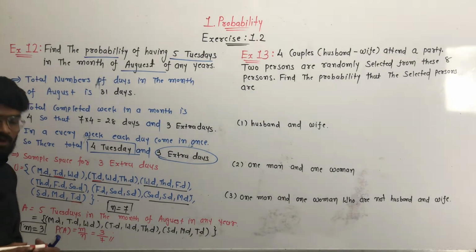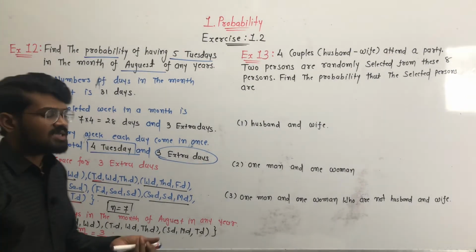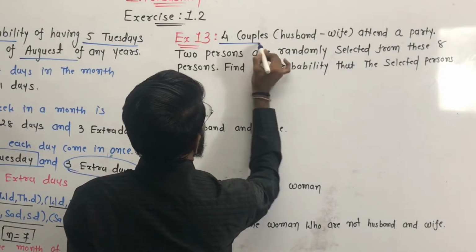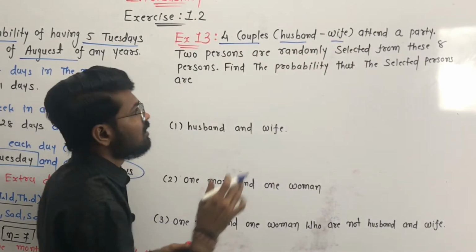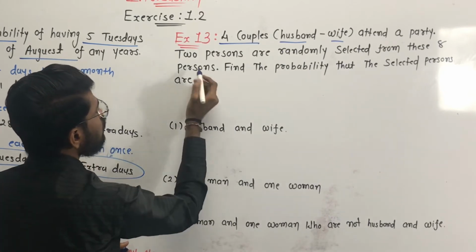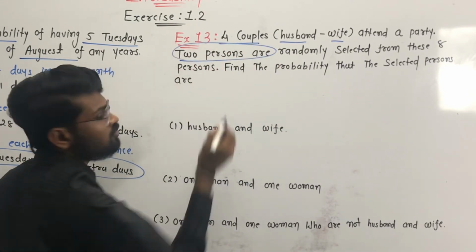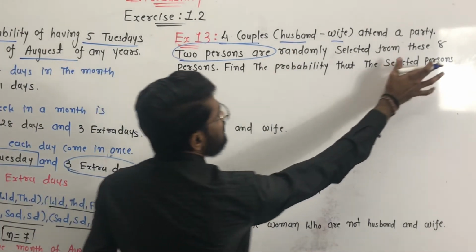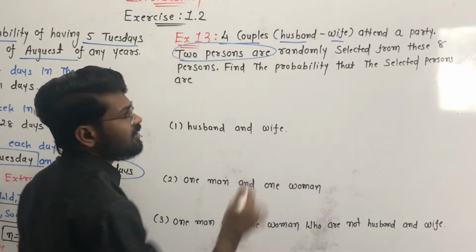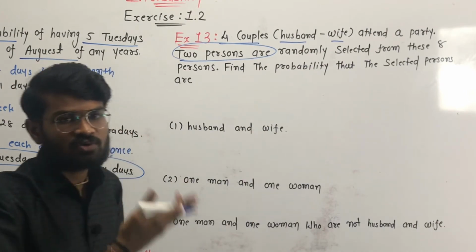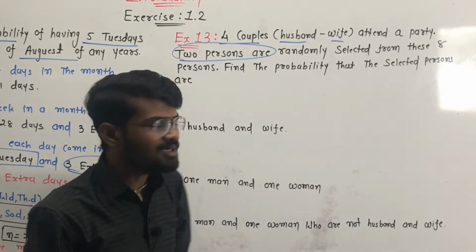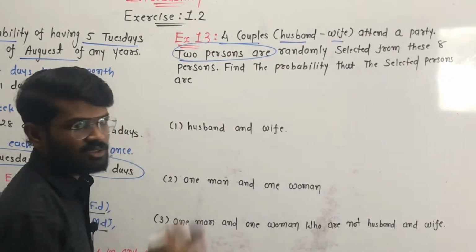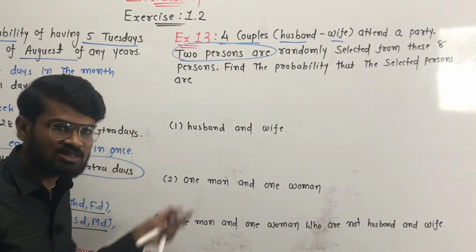Okay, now we come on to the question, example number 13. Example number 13 is: four couples, husband and wife, attend a party. Okay, 2 persons are randomly selected. We have to select 2 persons out of these 4 couples. Okay, from these 8 persons, there is a total of 8 persons. Yes, 4 couples means 4 multiplied by 2 is equal to total 8 persons. Find the probability that the selected persons are... Yes, we have to find the probability for these 3 events.